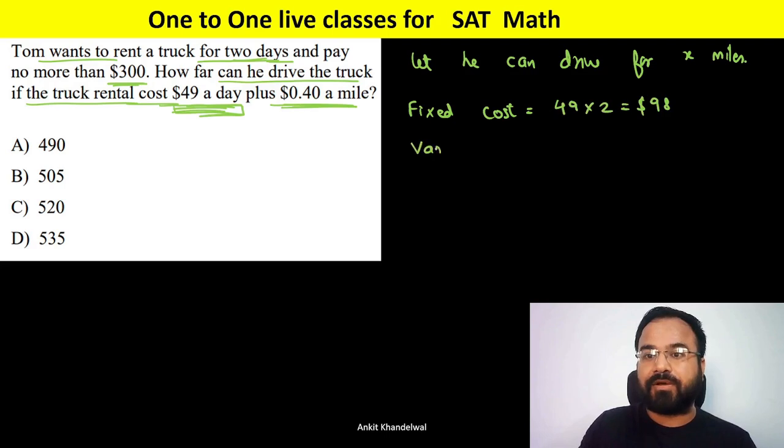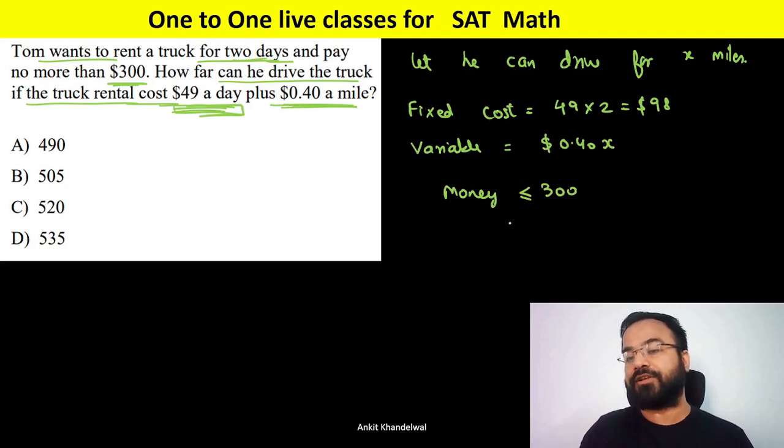So the variable cost, if he's driving for x miles, will be 0.40x. Now it is saying the money with him is no more than 300, which means a maximum of 300, so less than or equal to 300.